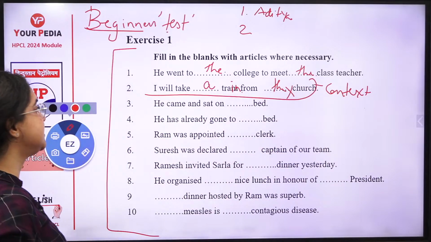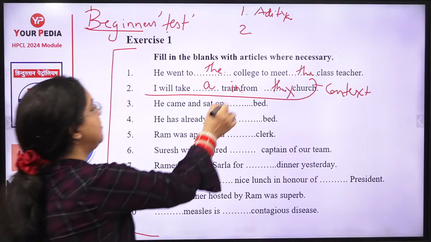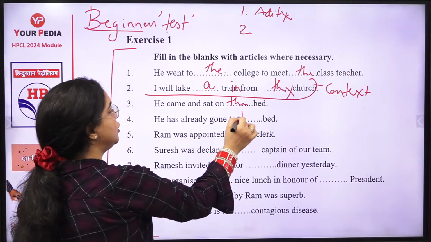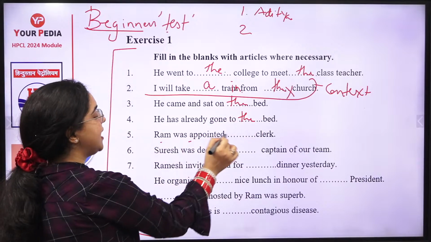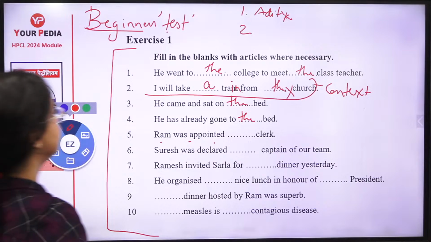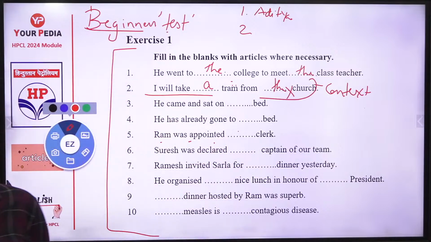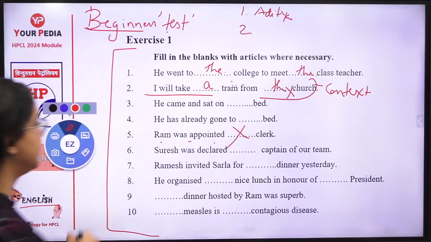Okay. Next it is, she came and sat on dash bed. What will be there? She came and sat on the bed. Sure. He has already gone to the bed. Ram was appointed as, what will be there with clerk? Will there be article or no article? So Ram will be appointed as clerk. Sorry, here no article will be there. Here also no article will be there. So 4th and 5th, nothing will be there. Ram was appointed as clerk.